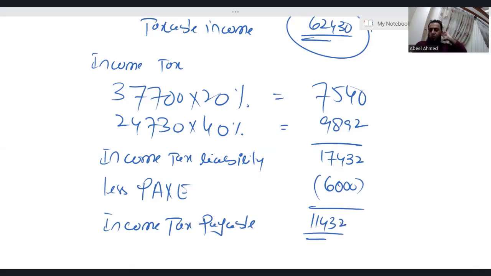Your income tax payable is 11,432. Now you might be thinking, what if the PAYE was 20,000? Simply, if your PAYE is more than the income tax liability, then instead of income tax payable, you will get income tax refundable. The concept is very simple. If the tax you have paid in advance is more than your income tax liability, then the difference is income tax refundable. If PAYE had been 20,000 against a liability of 17,432, the difference would have been income tax refundable.